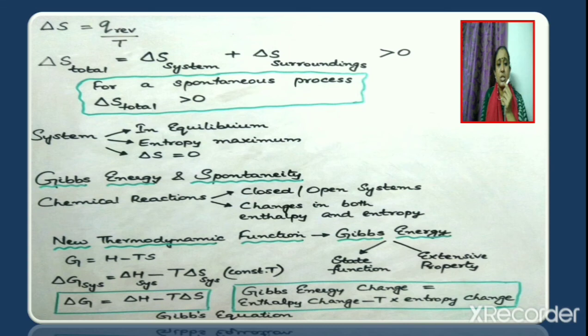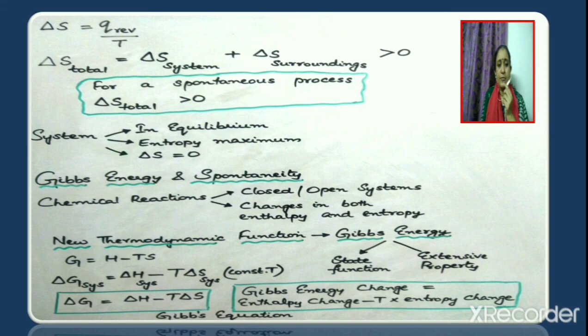And Gibbs energy G is given as equal to H minus T into S, where S represents entropy and H represents enthalpy. T is temperature. Gibbs energy is a state function because it is independent of the path followed and it is an extensive property. Gibbs energy change, that is delta G, can be written as equal to delta H minus T into delta S. It is at constant temperature.